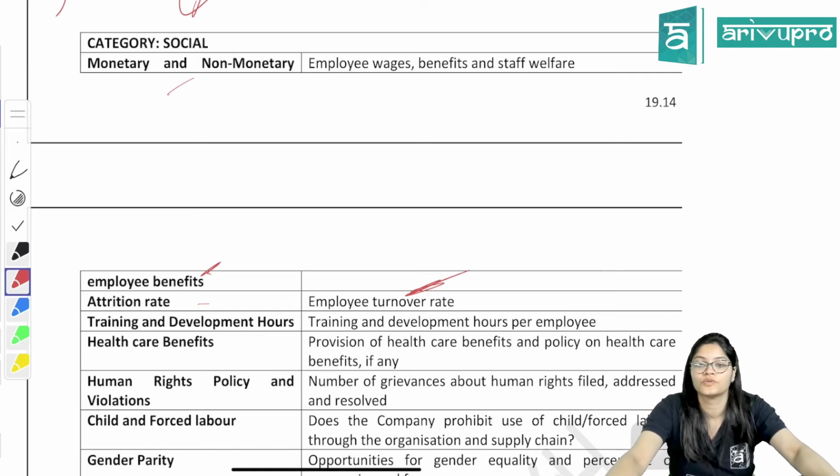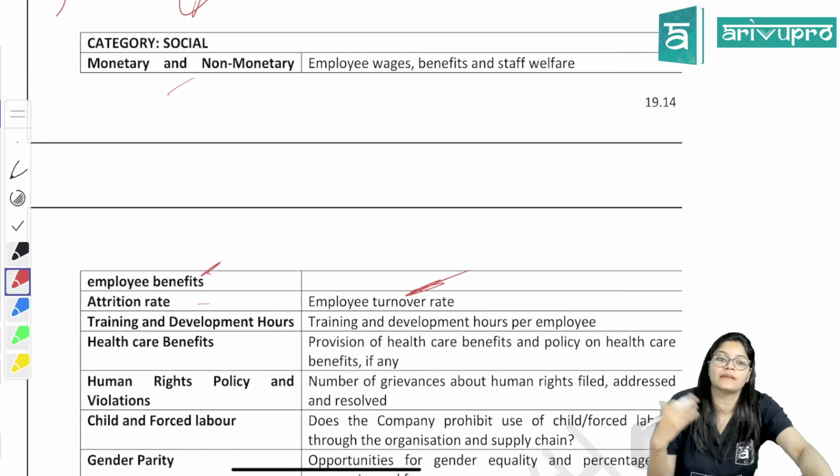That is known as turnover. For example, every month my employees join, they stay in my organization for only 2 months, they leave. Then again I'll have to appoint new employees, right? That means my turnover is very high, which is not good for the organization.